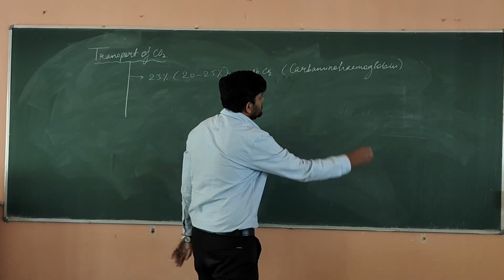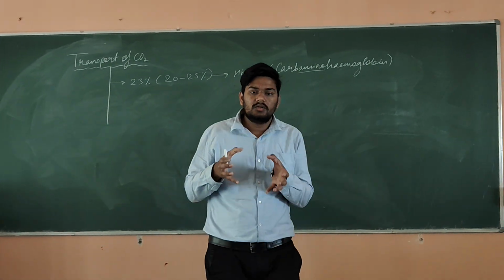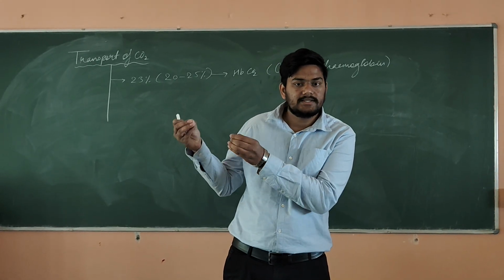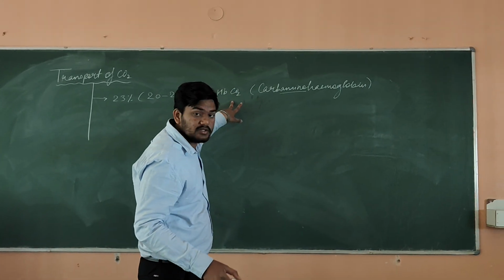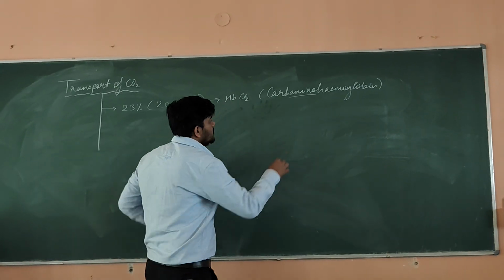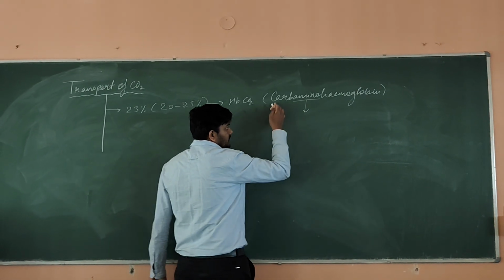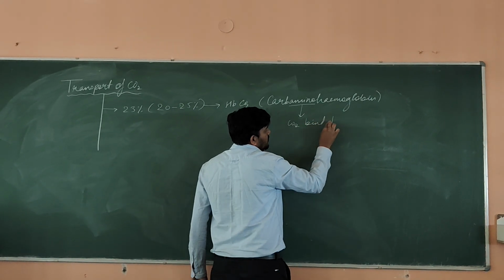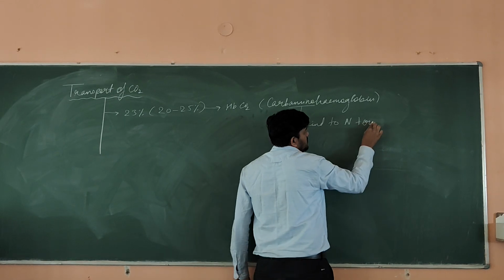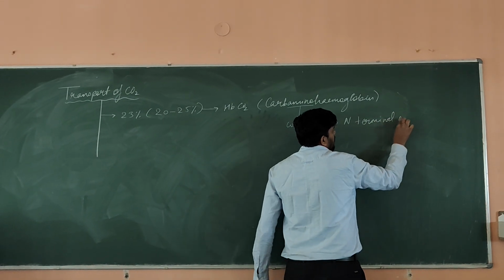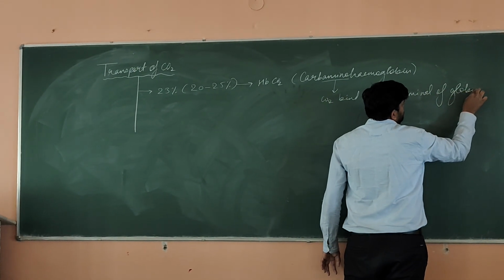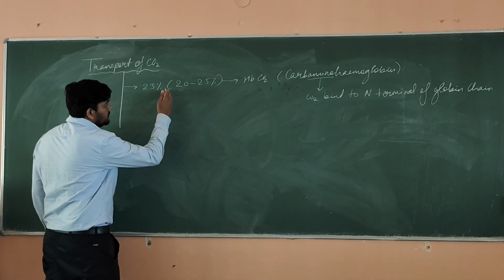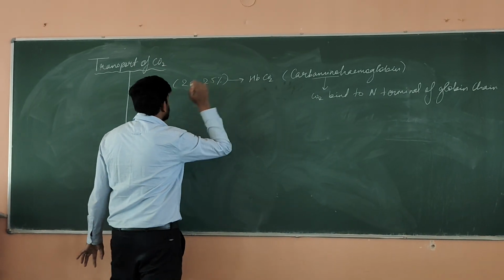Carbamino hemoglobin, why are we using the word amino? We all know hemoglobin is a complex protein, and in hemoglobin, globin chains are there. So this particular CO2 will be binding with the end terminal of the globin chain. That is why the word we are using is carbamino. Because CO2 binds to the end terminal of the globin chain. So 23% of the CO2 is going in the form of HbCO2.